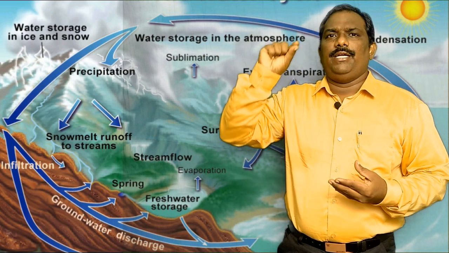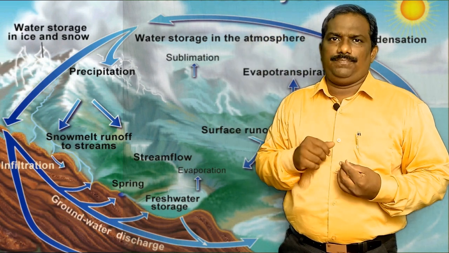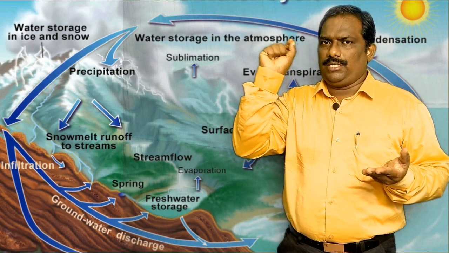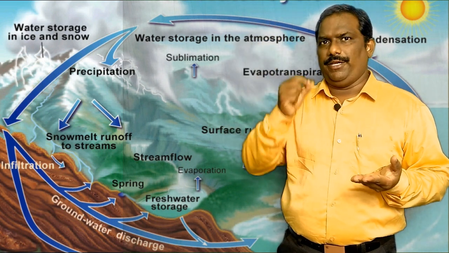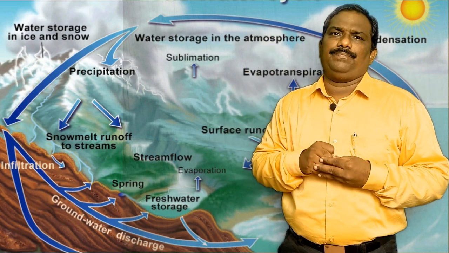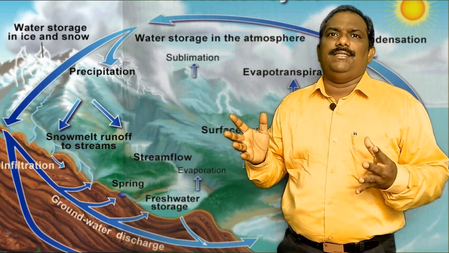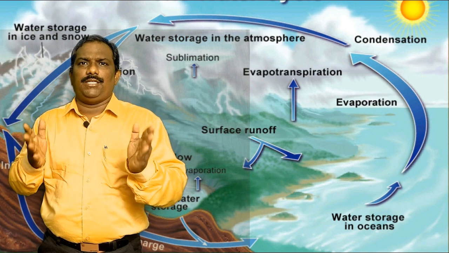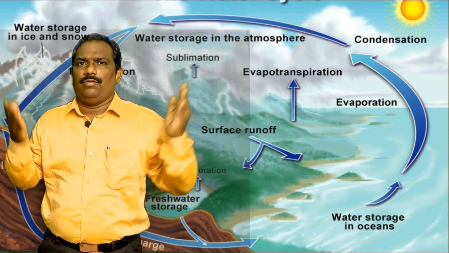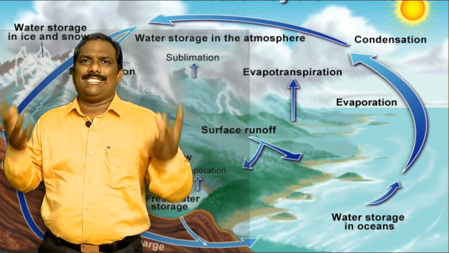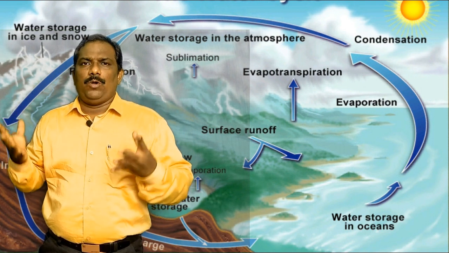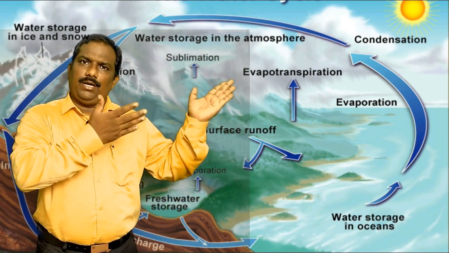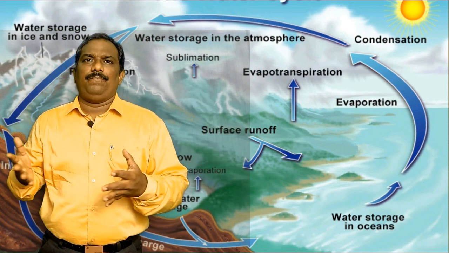Over there, it forms clouds. As I told you, the dust particles in the atmosphere will hold the moisture. Once it condenses, precipitation may take place. Precipitation is nothing but rain, fog, hail, sleet, snow. Once this precipitation reaches the earth, the water may run off.